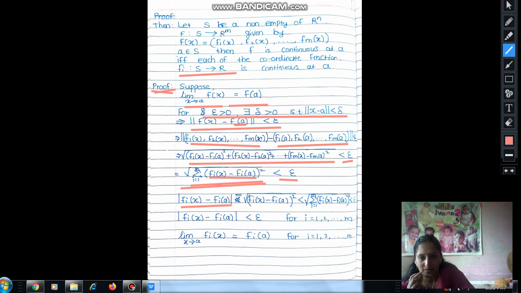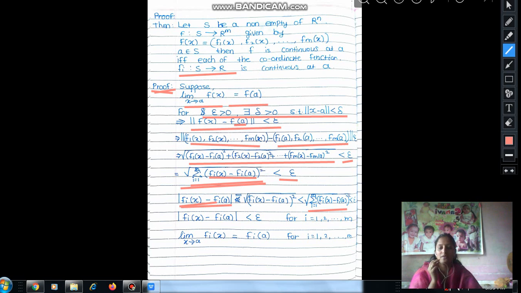But if we consider only one term of all the sum inside the square root, that term is certainly less than the whole sum. So modulus of fix minus fia is less than this term, and which is less than epsilon. That means modulus of fix minus fia is less than epsilon for i running from 1 to m, which implies what?